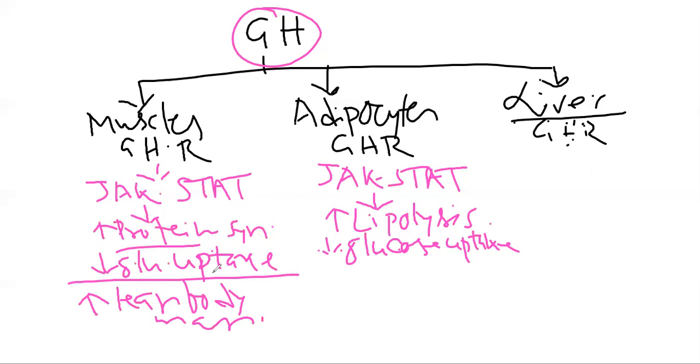On the liver, it actually works in different ways. In the liver hepatocyte, there is the growth hormone receptor, where growth hormone will attach first.